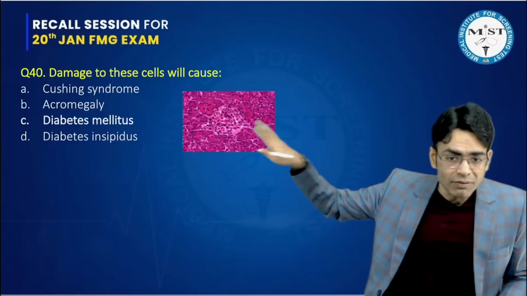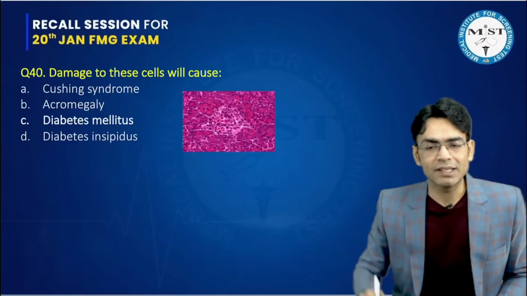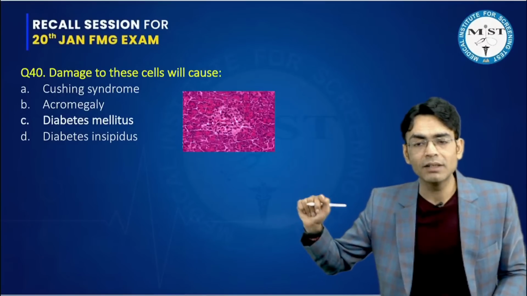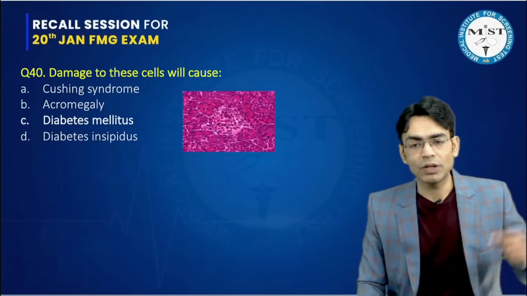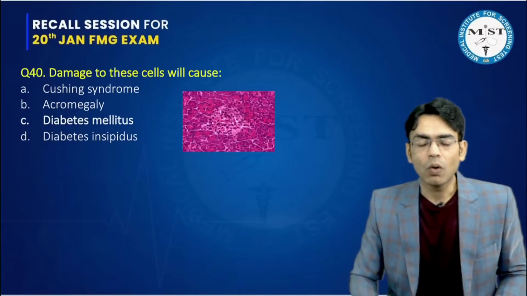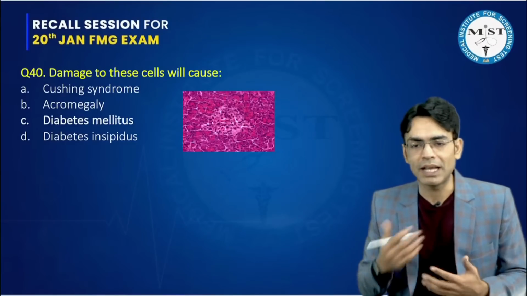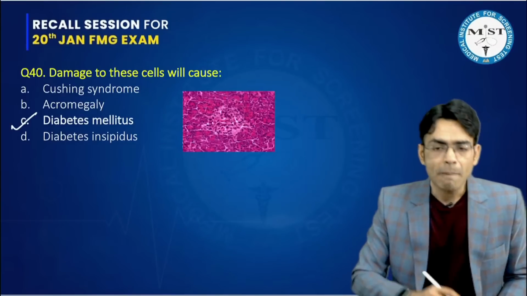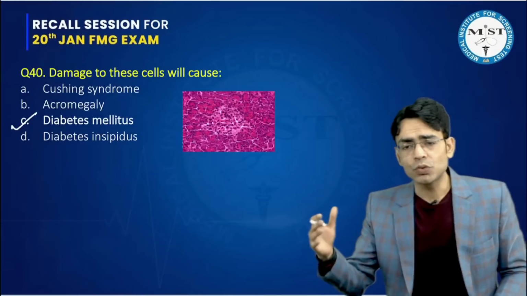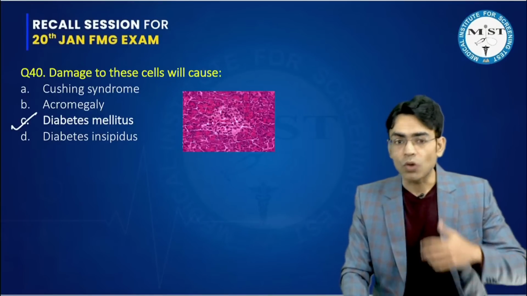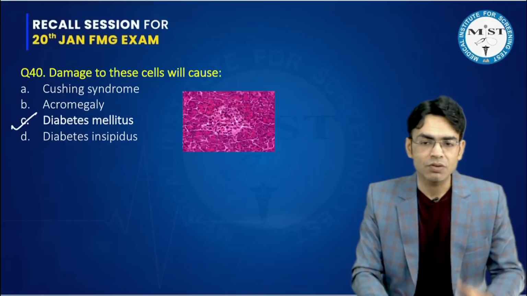Then, if this image was there, this is the image of islet cells of pancreas. This is the histology of pancreas, and in that, these are the islet cells. So if the islet cells are being destroyed, obviously the insulin will not be produced, and if insulin is not produced, obviously diabetes mellitus is the answer. I discussed with many students, and they said, sir, there was nothing else we could find out. So the majority of you have marked diabetes mellitus already.